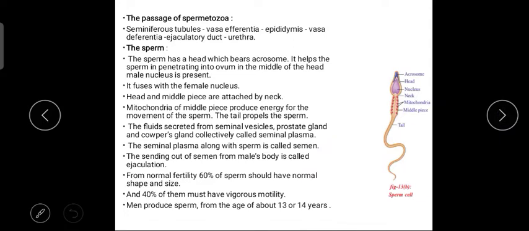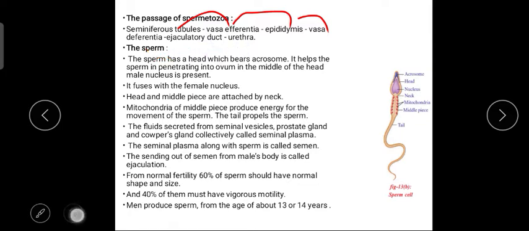Now how is it transferring? Generally, from the seminiferous tubules present in the testis, the sperm is collected by the vasa efferentia. From the vasa efferentia the sperm is transferred into the epididymis. From the epididymis it is transferred into the vasa deferentia. From the vasa deferentia it travels into the ejaculatory duct. The collection of fluid takes place. From there it passes to the urethra and comes out of the body.